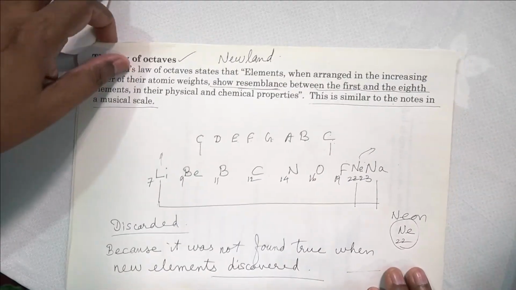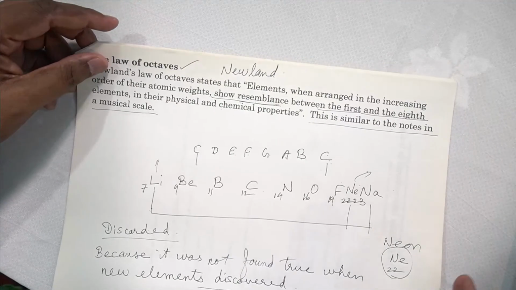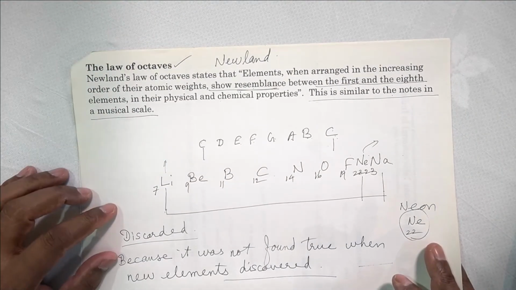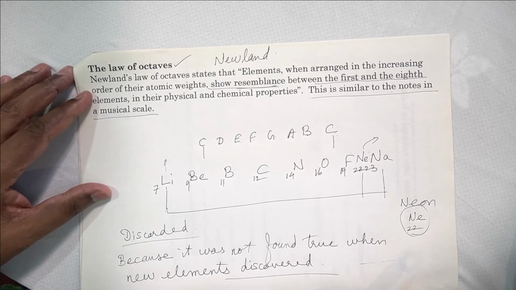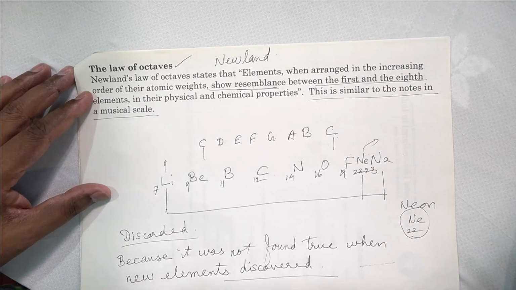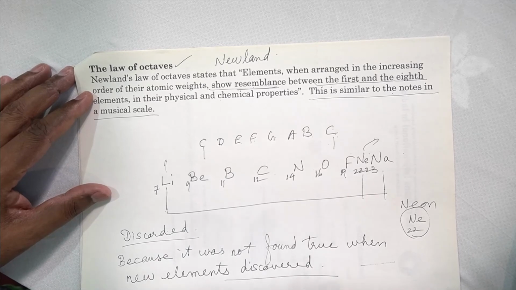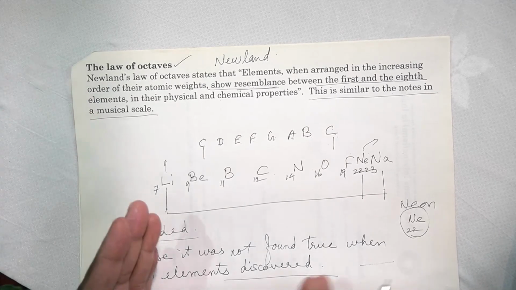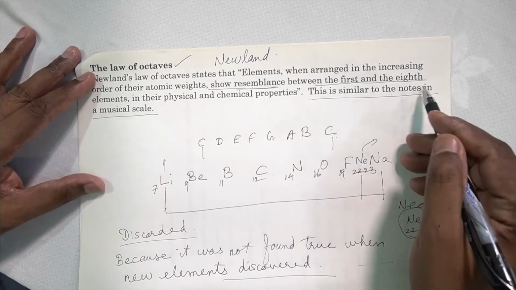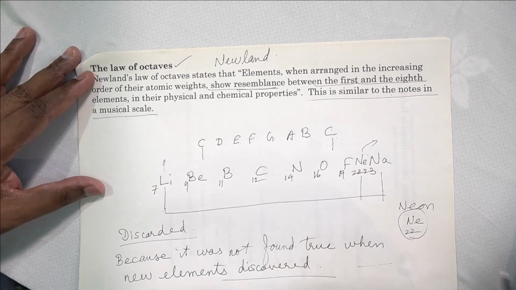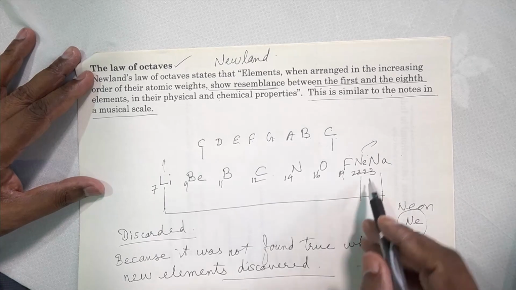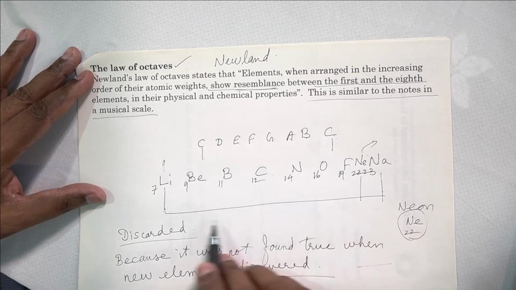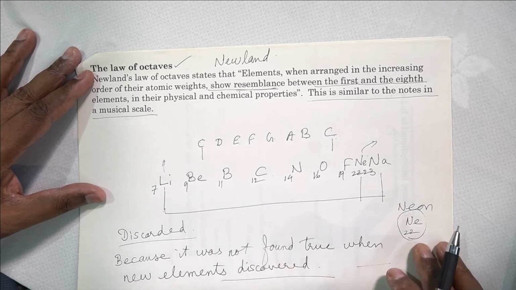And then came the next scientist called Newlands. Newlands proposed the law of octaves, which states that elements when arranged in the increasing order of their atomic weight show resemblance between the first and the eighth element. This law also was discarded, because when new elements were discovered, it was not found true.